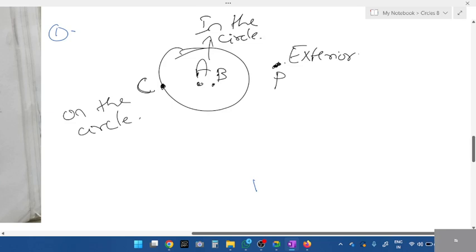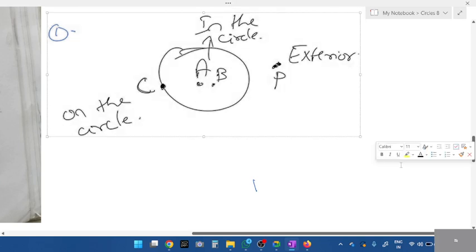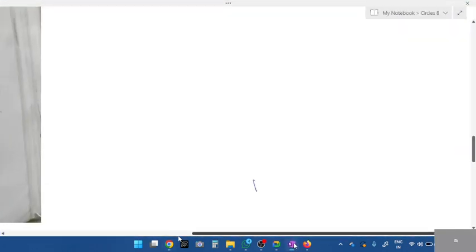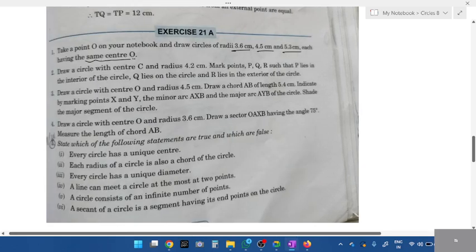In the circle, you'll have points. On the circle, there can be a point. Outside the circle, there can be a point. Interior, exterior. First question. All of you start the first one. What is given here? You take a center. You take 1 point common, and how many circles you have to draw? 3.6, 4.5 and 5.3. Construct, do it along with me.